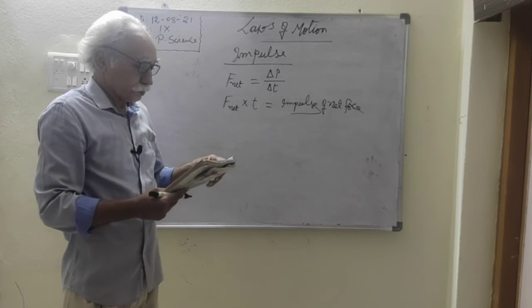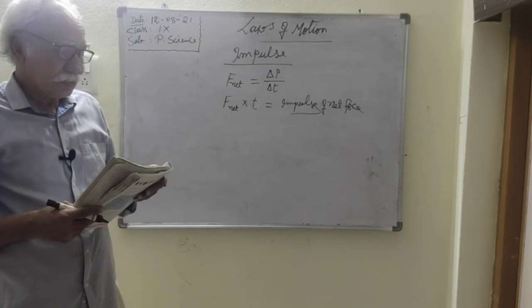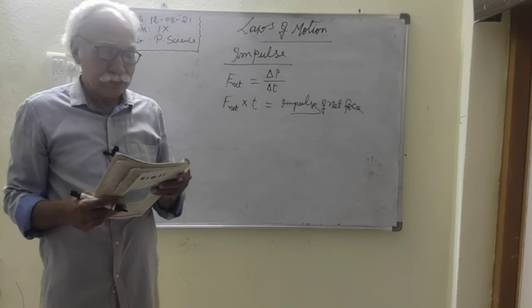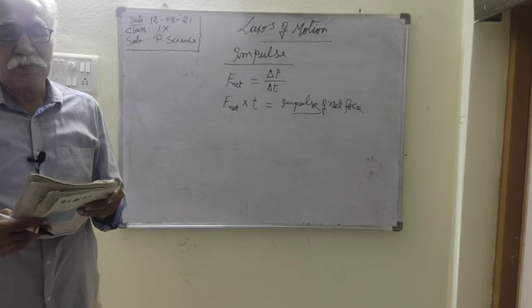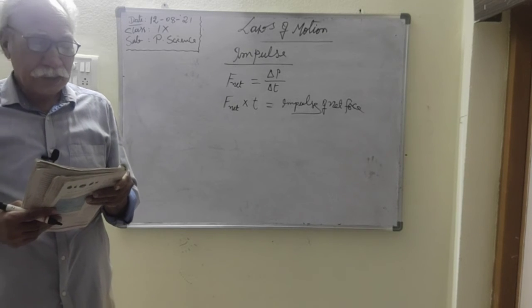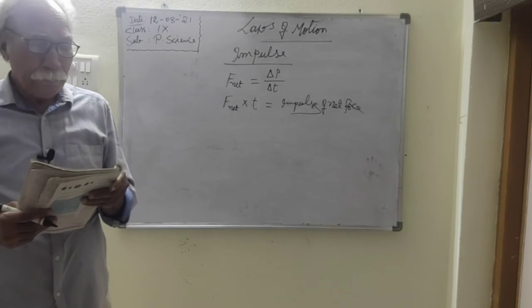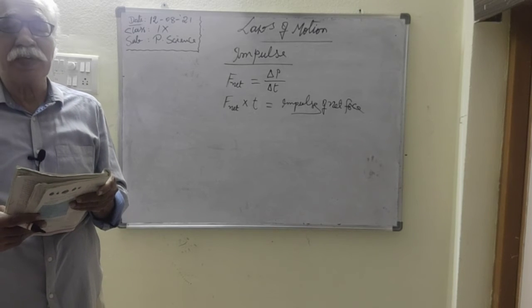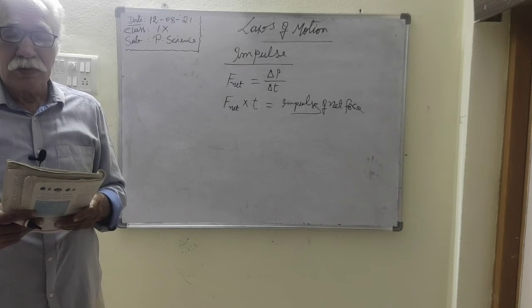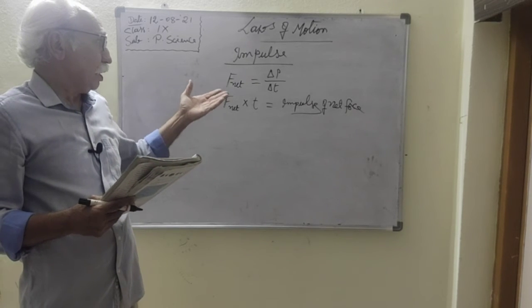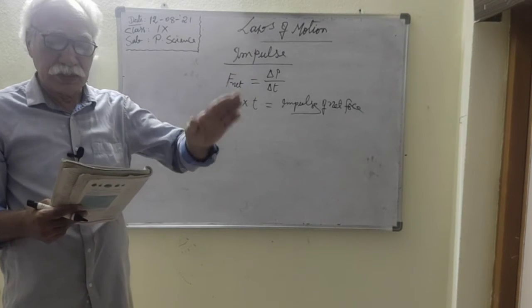So impulse is equivalent to the change in momentum that an object experiences during an interaction. If the change in momentum decreases, the impulse of net force is decreasing.